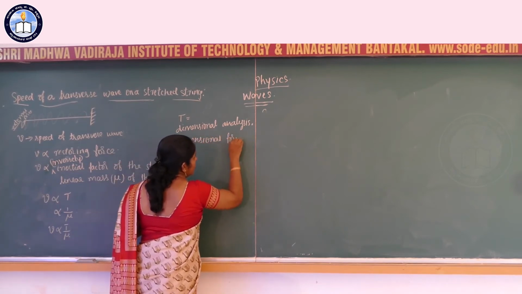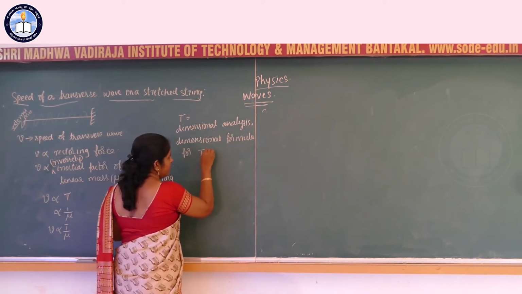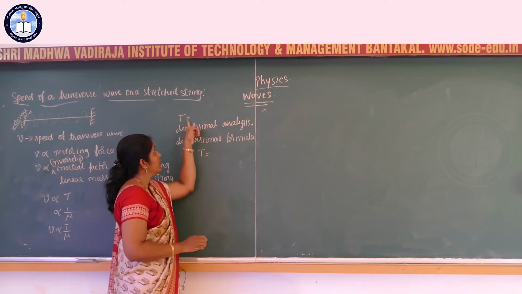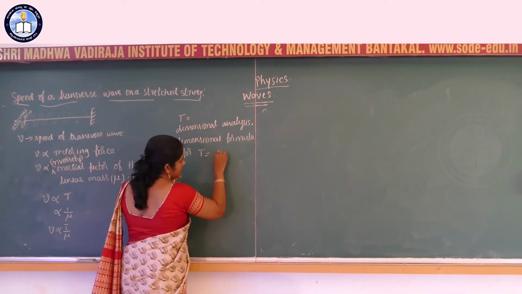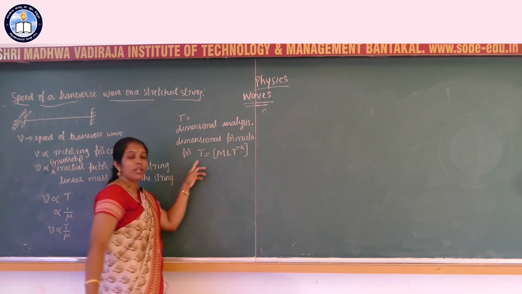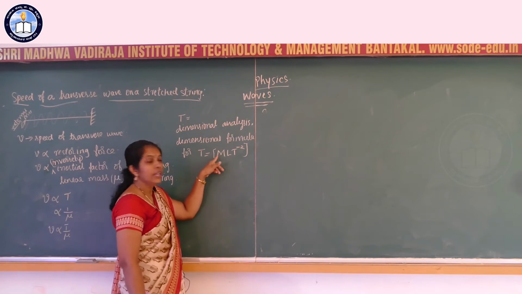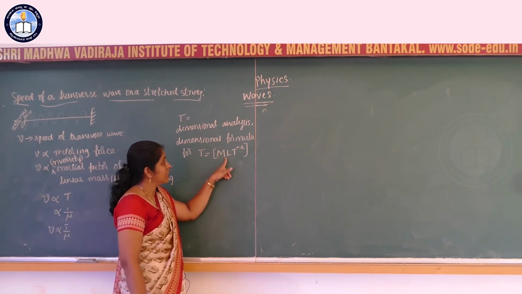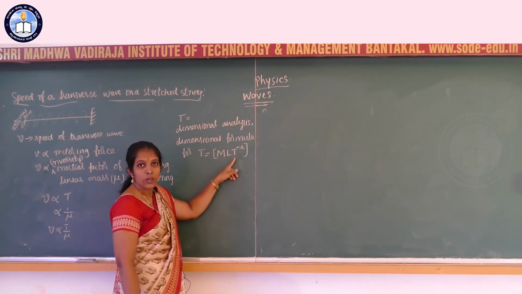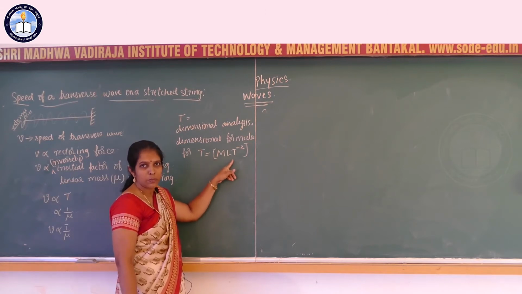Dimensional formula for T is the dimensional formula for force itself, that is MLT inverse 2. Dimensional formula for force: F is equal to ma. M is mass, acceleration is LT inverse 2. Therefore, dimensional formula for force is MLT inverse 2.